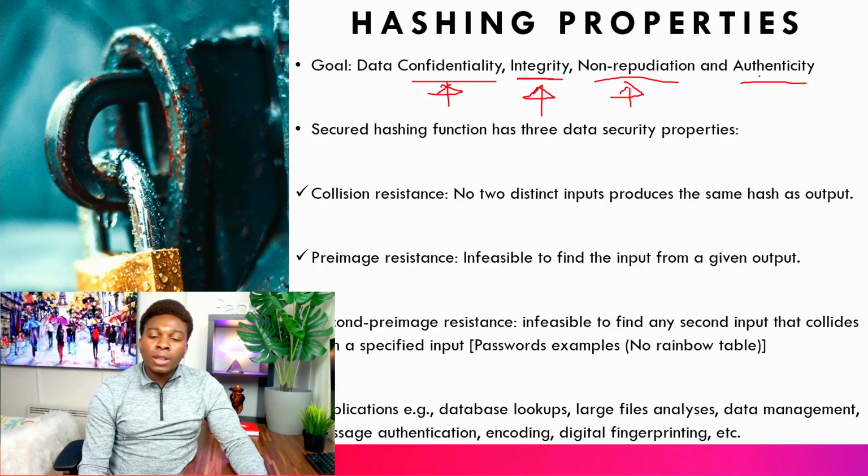Also, we have authenticity, which means that I'm aware that I'm sending the money to you and you are aware that you received the money. So two of us cannot deny it. I'm aware because for me to send it, it uses my private key. And for you to receive it, it will use your public key. So your information and my information are part of the thing that's being sent.